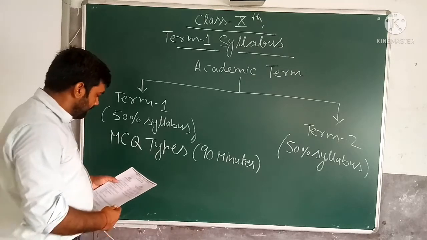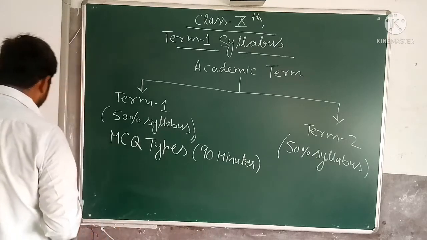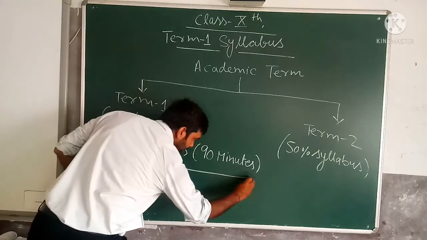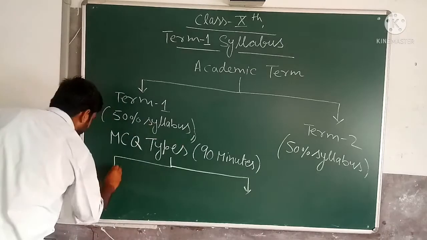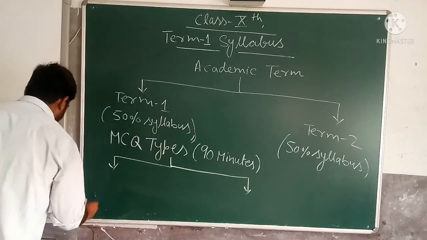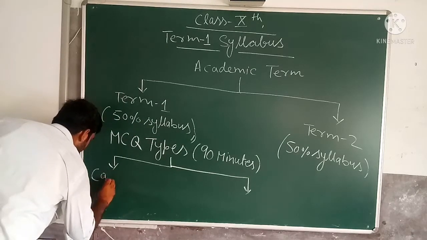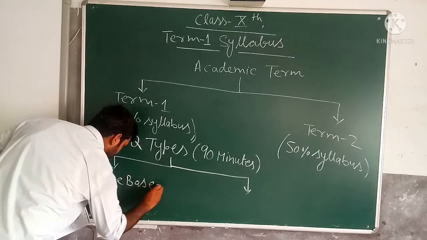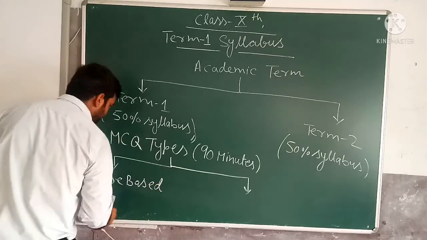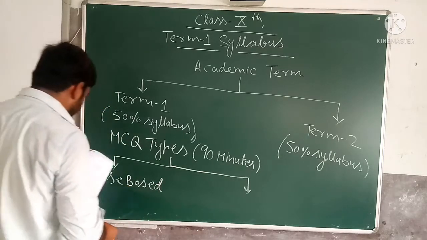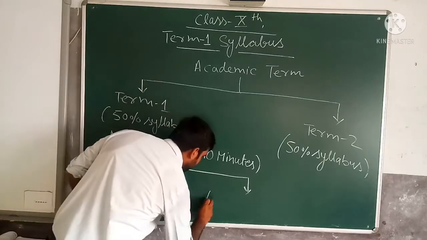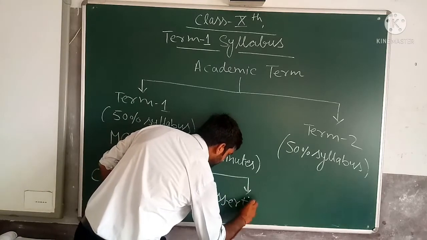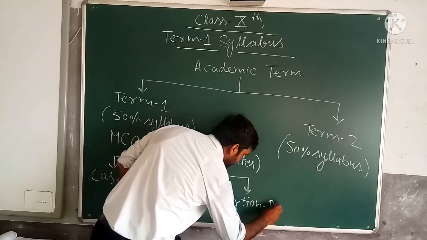So what type of MCQ questions do we get in term 1? Two types of MCQ questions will be asked in term 1. First is case based MCQ. Second one is assertion reasoning.